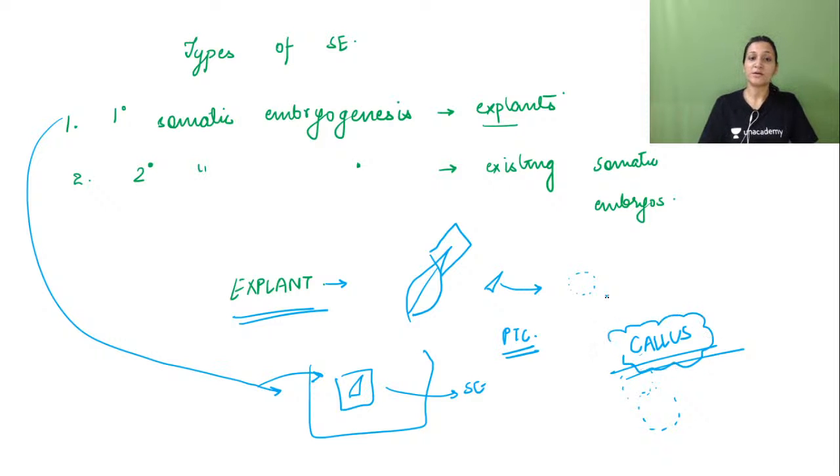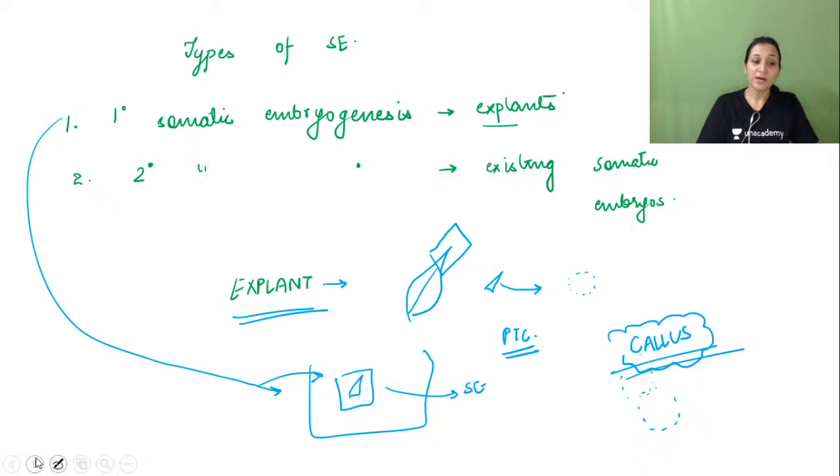So if we are using existing somatic embryos to develop into the whole plant, it will be secondary somatic embryogenesis, right? So if you directly use the explant for changing into an embryo, it is primary somatic embryogenesis. And if you use existing somatic embryos for developing into somatic embryos, it is secondary somatic embryogenesis. So these are two types of somatic embryogenesis.